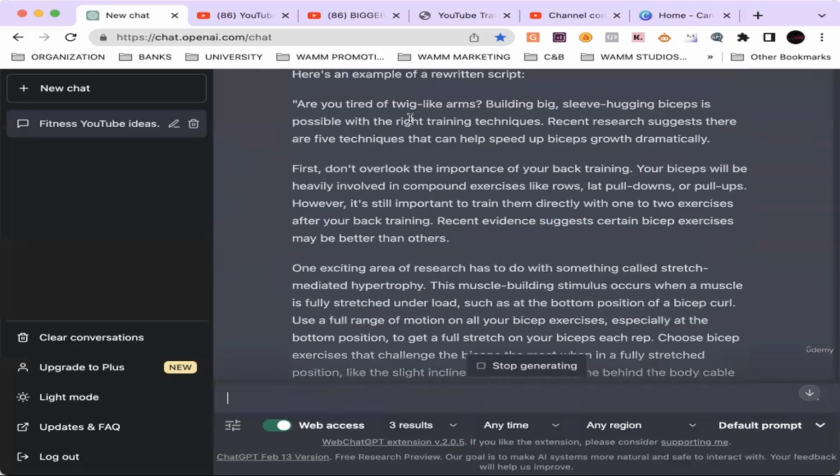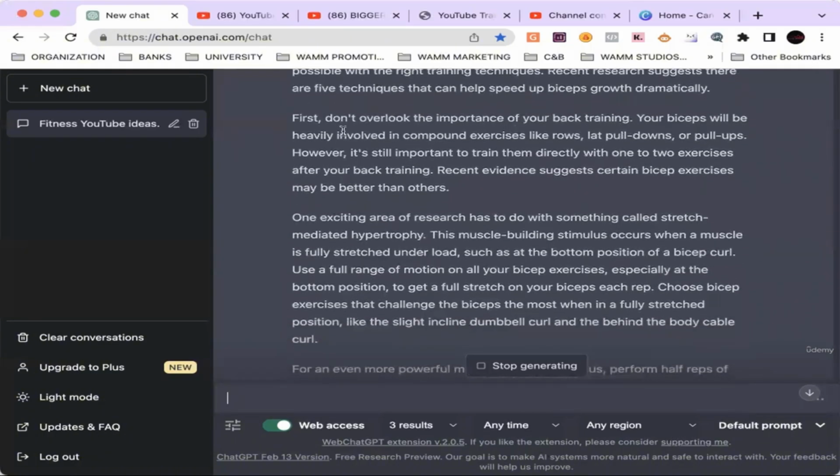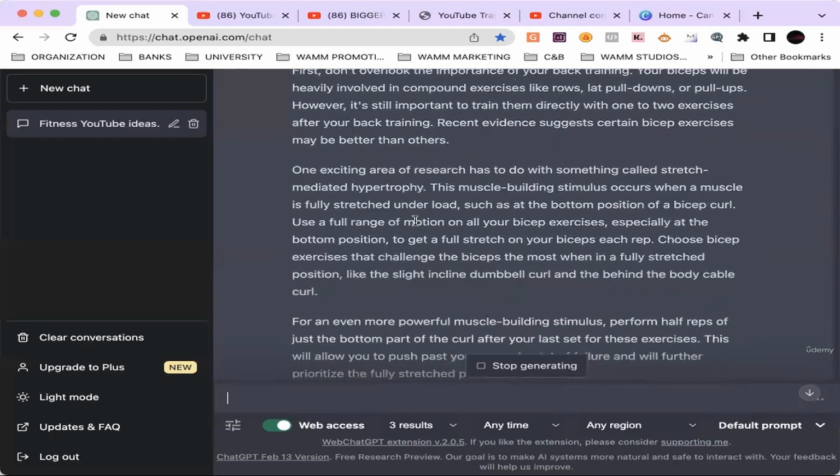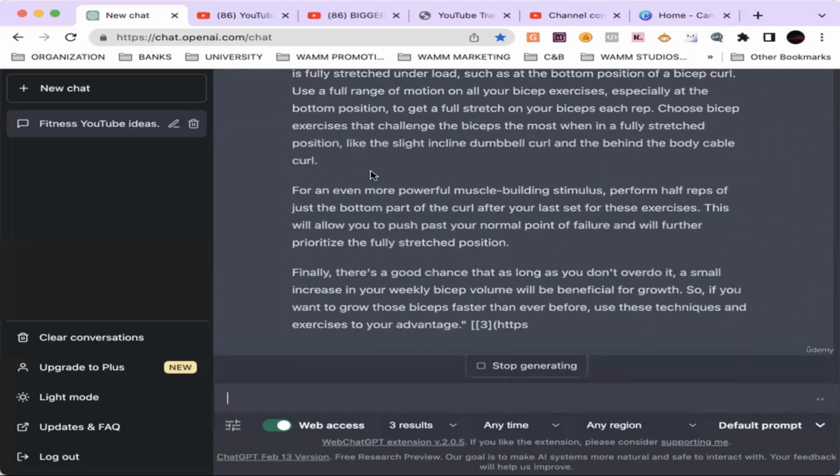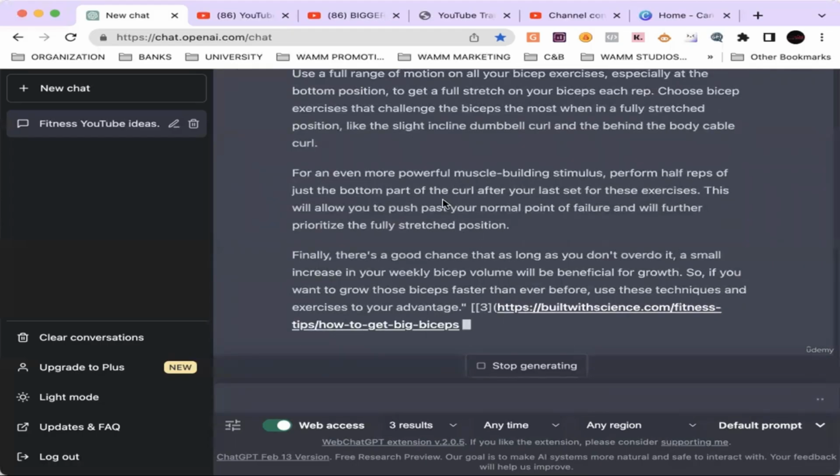Are you tired of twig-like arms? Building big, sleeve-hugging biceps is possible with the right training techniques. Recent research suggests there are 5 techniques that can help speed up bicep growth dramatically. And it kind of goes in a step. First, like I ain't gonna reread all of this, but this is amazing.